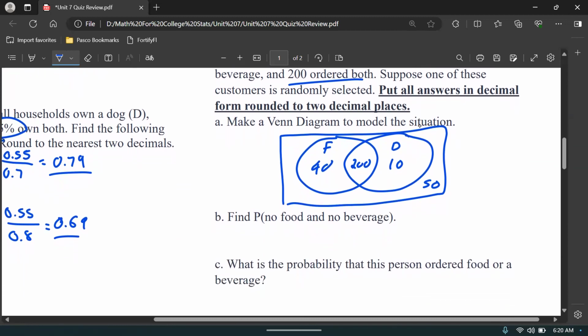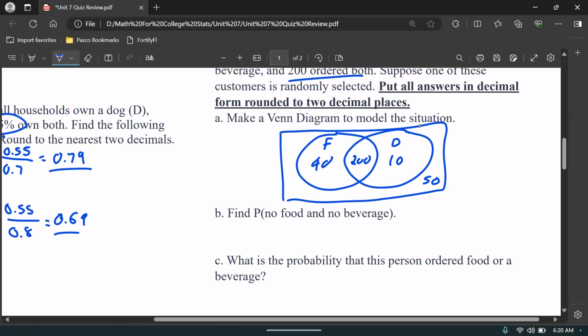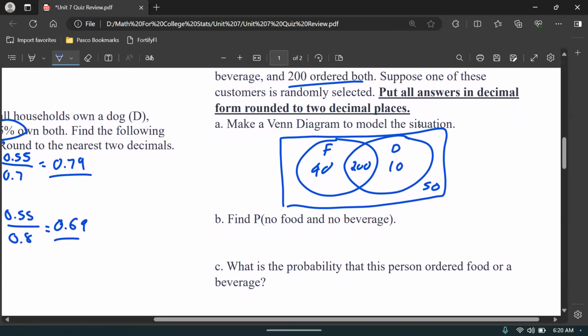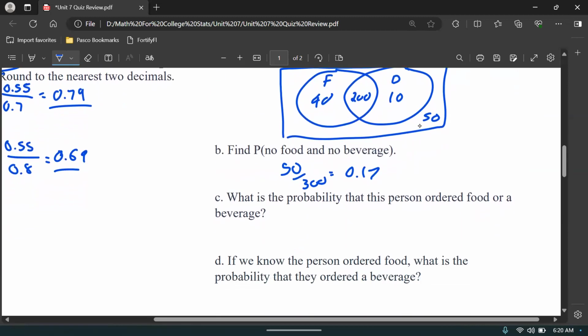All right, so find probability, no food and no beverage. So probably someone got none of them, right? Well, we already know that that was 50 people out of 300. So 50 people out of 300, which comes out to 0.17.